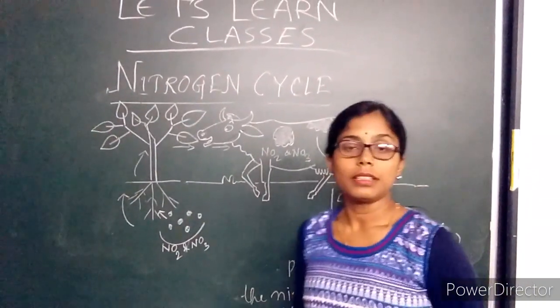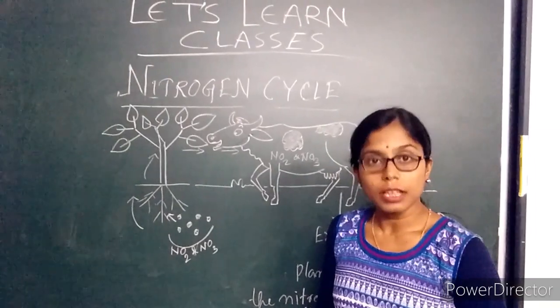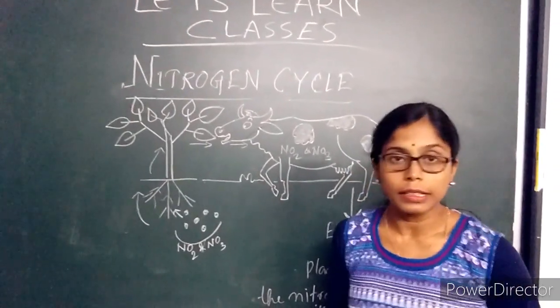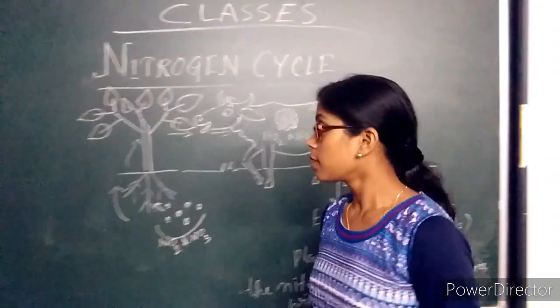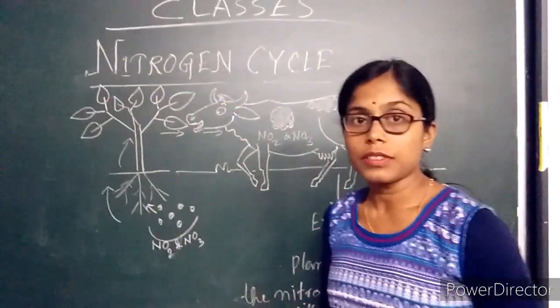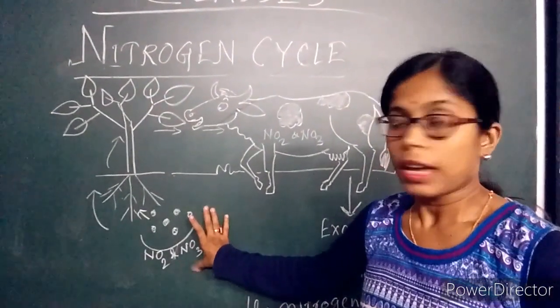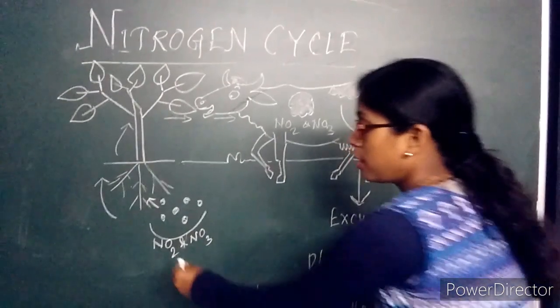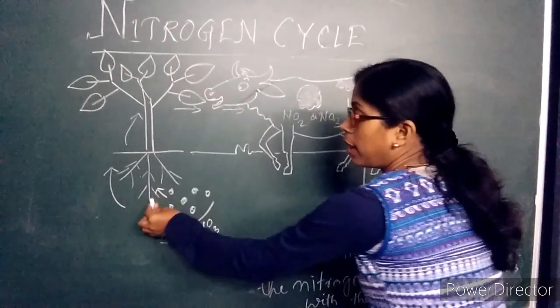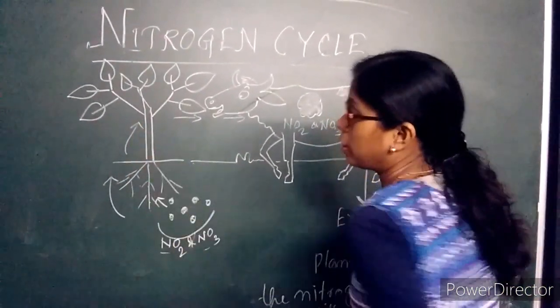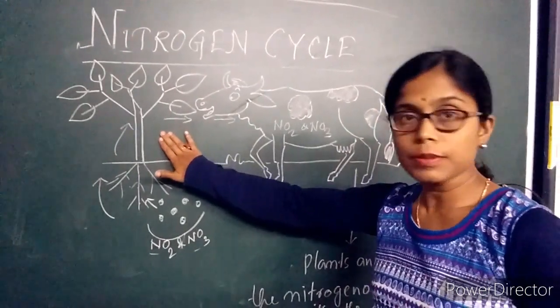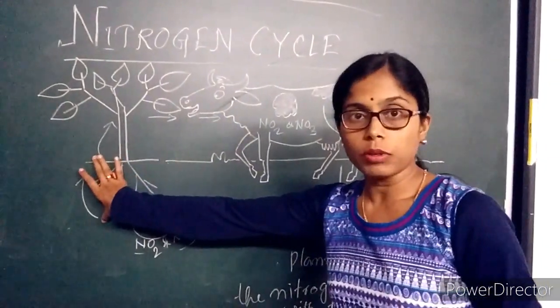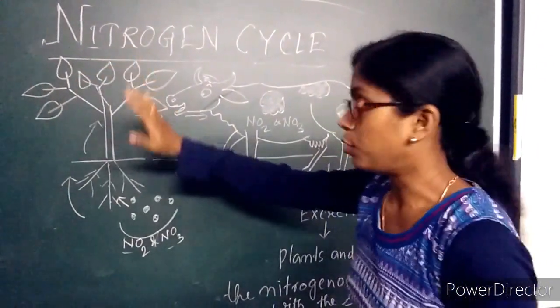Now, as you have seen, ammonia is converted into nitrites and nitrates. Next, what happens? These nitrites and nitrates are absorbed into the soil, and the roots of the plant take these nitrites and nitrates. As the plant receives the nitrogenous compound, it can prepare food.